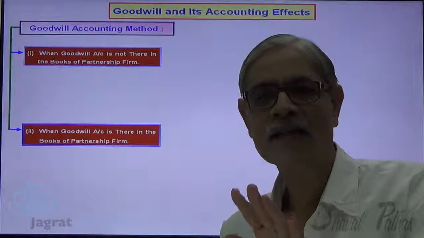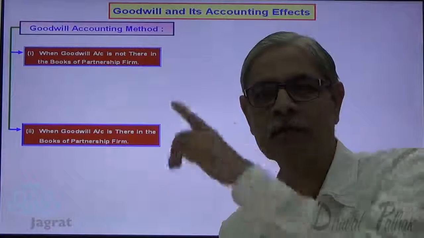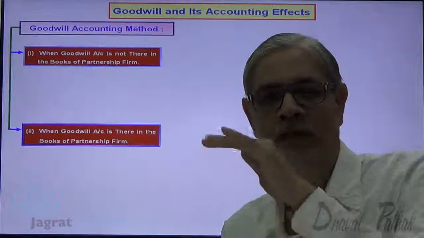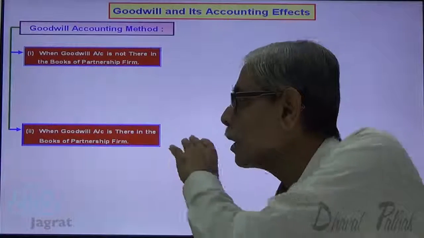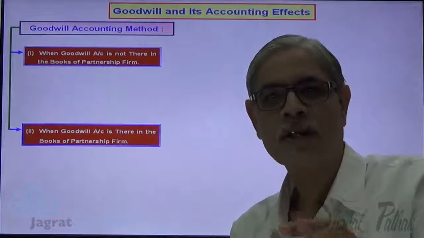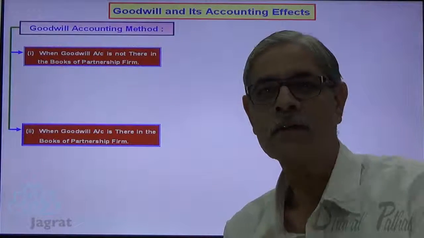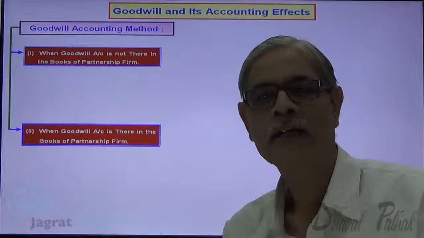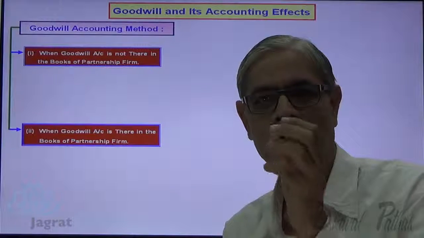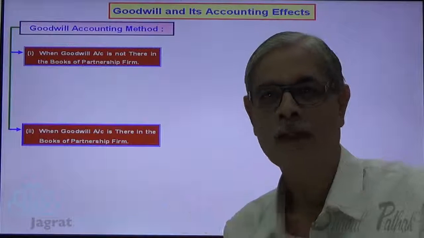So the entire discussion is based on these two classes. 1. There is no goodwill in the books of the firm, how goodwill accounting is to be done. 2. There is a goodwill in the balance sheet, how the goodwill accounting is to be done. So these are the two basic options under which we are going to consider the accounting effects of goodwill.